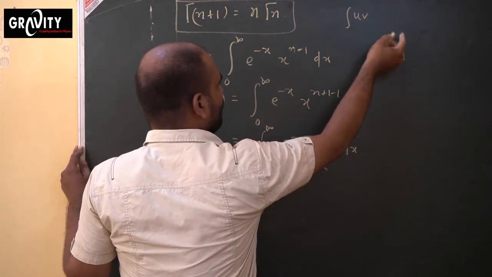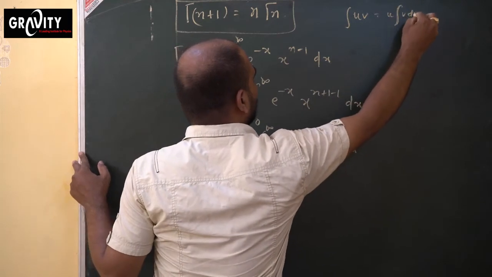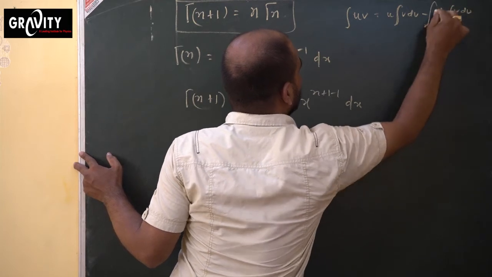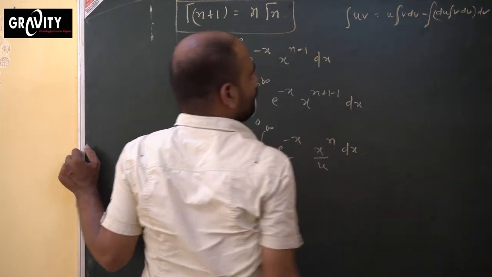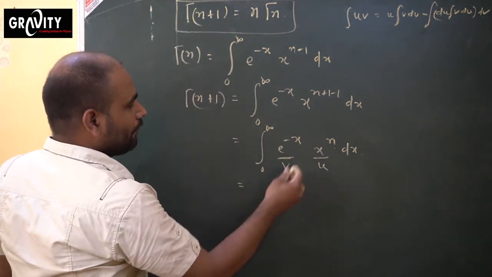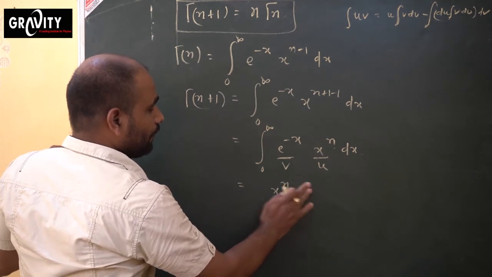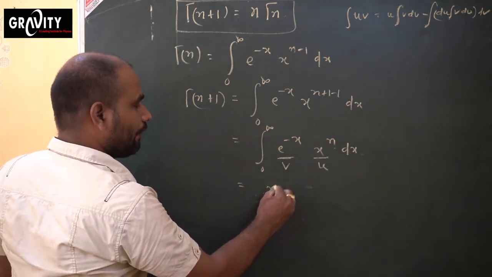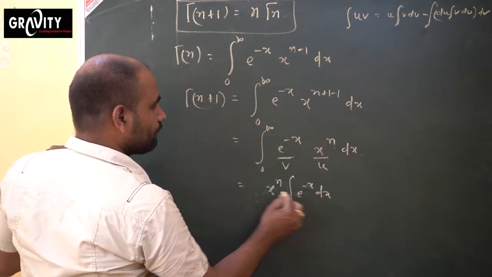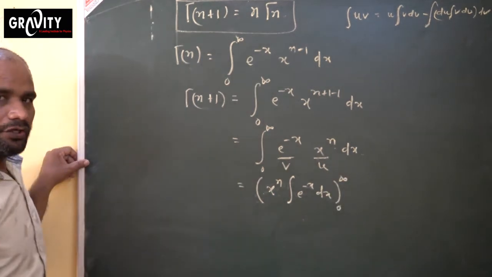The integral of u dv equals u times the integration of v, minus the integral of the derivative of u times the integration of v dx. So this is the uv concept. Similarly, you can do it now. So what is happening now? This will be u, so x power n, and integration of e power minus x dx, with the limit from 0 to infinity. Okay, got it, all of you?